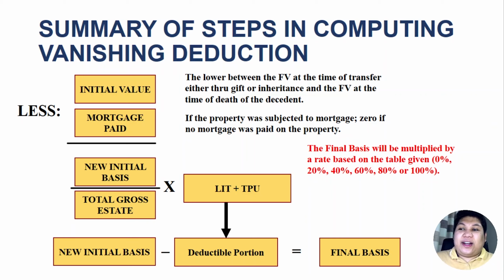So those are the transfer for public use and the vanishing deduction. So we have already completed our discussion on the ordinary deductions. We have the LIT, the losses, indebtedness, and taxes. We also discussed the transfer for public use, and we also discussed the vanishing deductions.